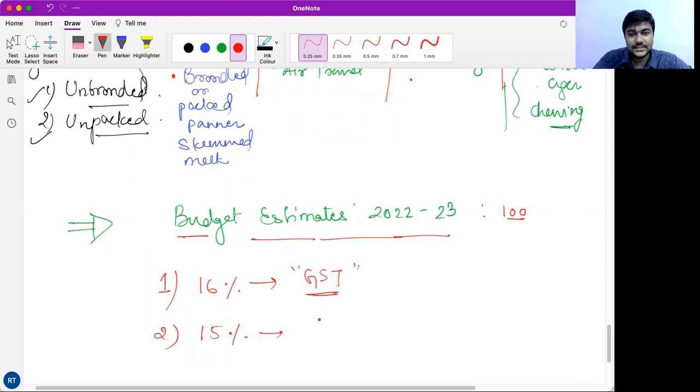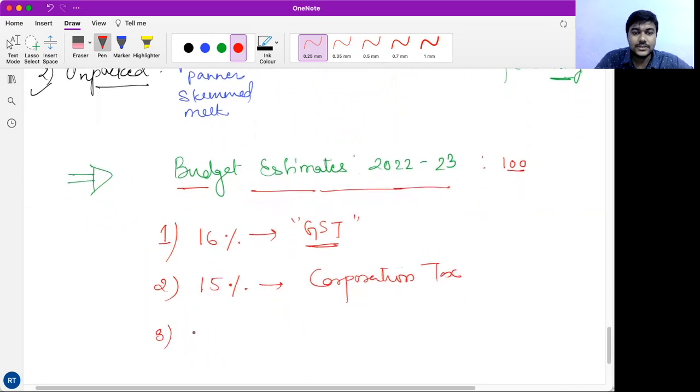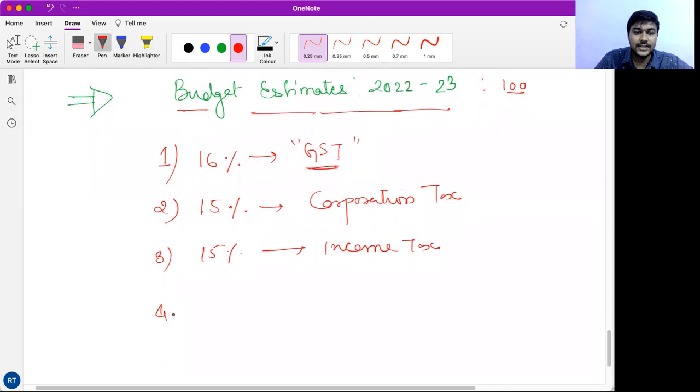Then comes 15%, that is corporation tax. Then comes 15%, that is income tax. Then comes 7%, that is union excise tax. And what is the primary source of union excise?